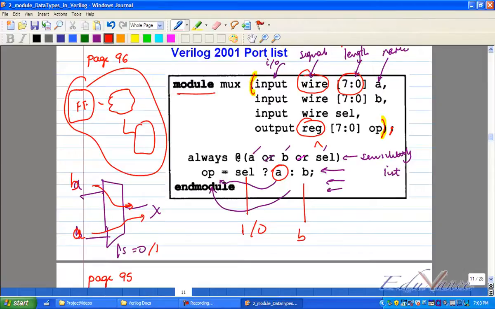You have a question. Is it possible that in the sensitivity list, it could be a wire, it could be a reg also. Forget the type. If there is some other reg whose change you are going to evaluate.